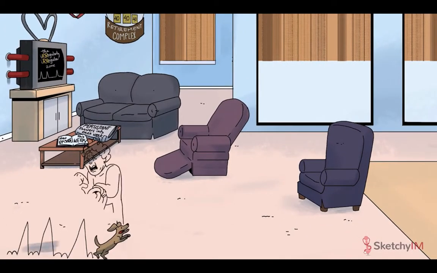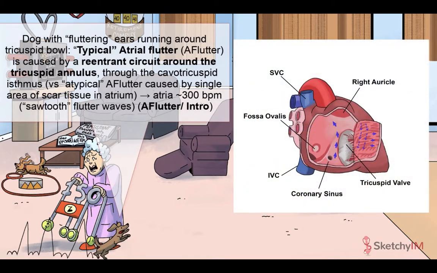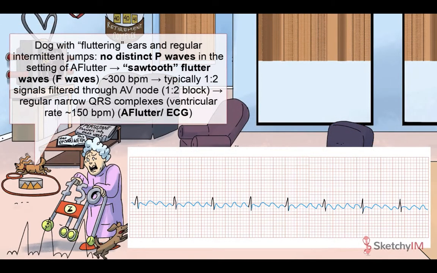Next, atrial flutter. Depicted here by this little wiener dog terrorizing one of the residents as his ears flutter behind him. Typical atrial flutter is caused by a reentrant circuit around the tricuspid annulus, traveling through what's called the cavo-tricuspid isthmus, which sits between the inferior vena cava and tricuspid valve. This circuit fires at very close to 300 beats per minute. On the ECG, you won't find P waves. Instead, you'll see atrial flutter contractions or flutter waves in between each QRS. They're generally described as forming a sawtooth pattern and are dubbed F waves. This time a capital F.